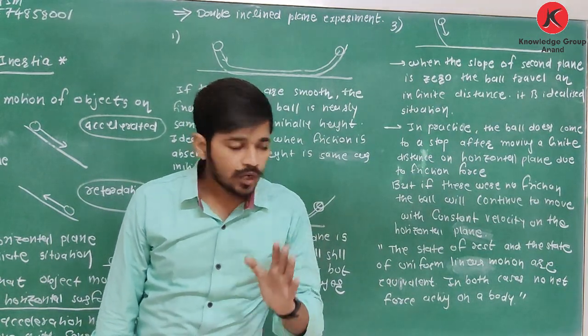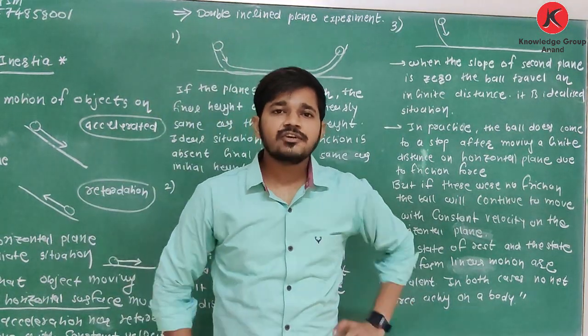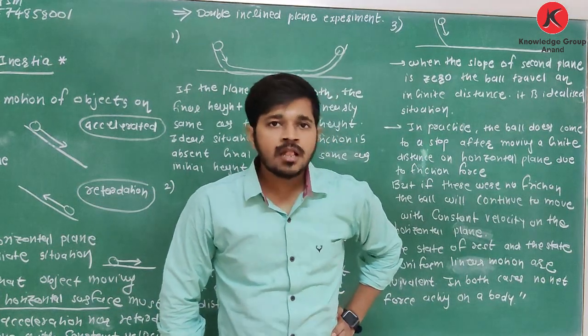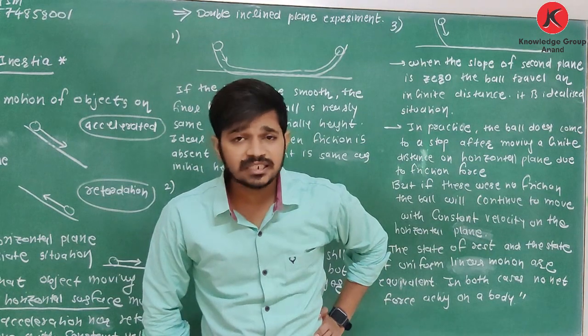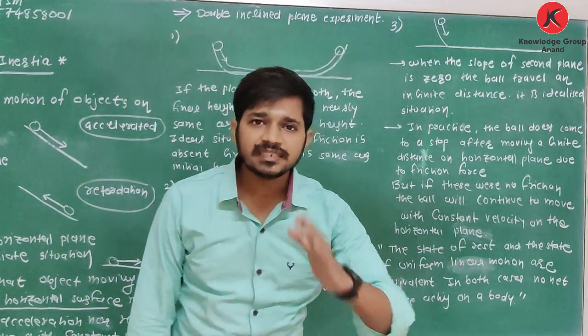Clear about it? What is the conclusion of this theory? See, if one object is in rest condition, then the total external force acting on that object is 0. That's why it is stationary.